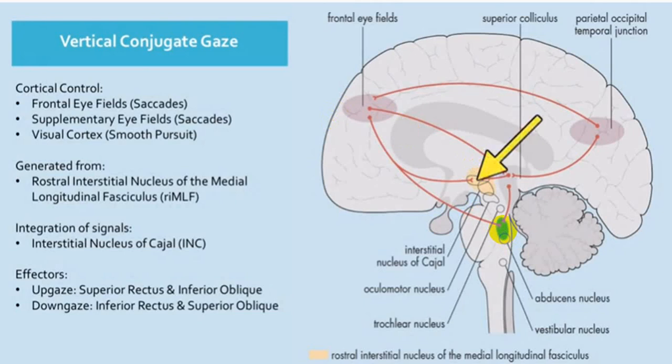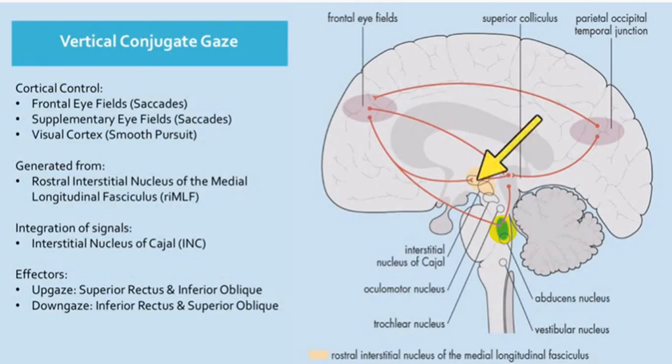Say my left side frontal eye field area will supply my right PPRF center, and the right PPRF center will supply the right side sixth nerve and the opposite side, that is left side, medial rectus, that is third cranial nerve, right? While the parieto-occipital temporal junction will supply the same side PPRF and same side vertical gaze center.